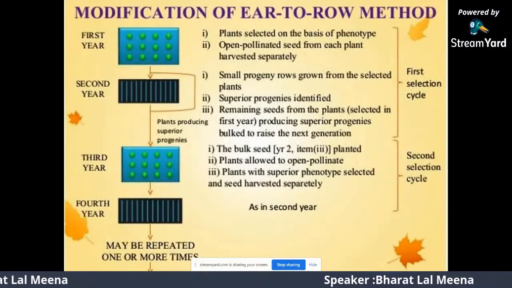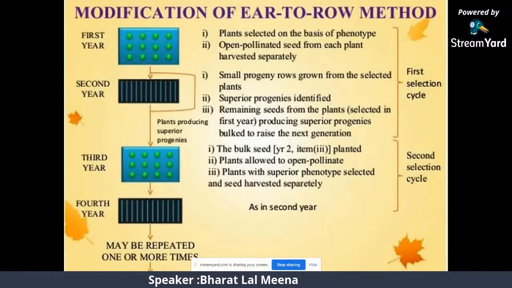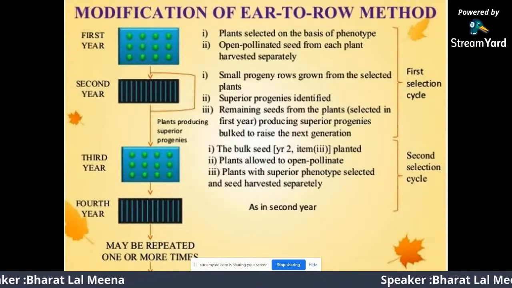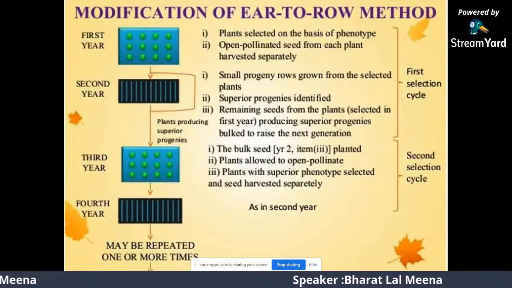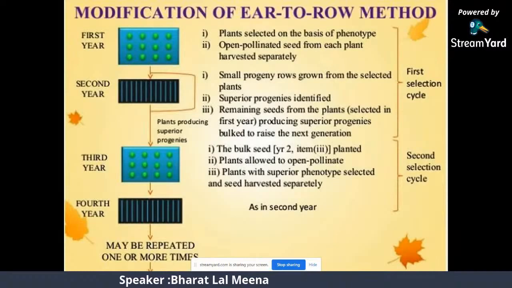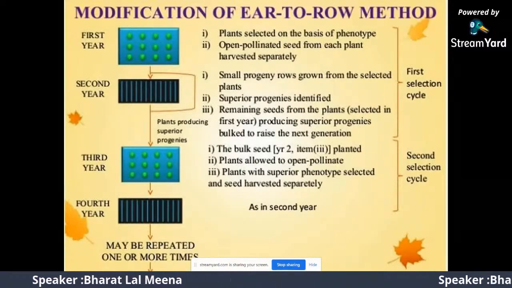The modification of the ear to row method. In this method, the plants are selected on the basis of phenotype and open-pollinated seed from each plant is harvested separately.